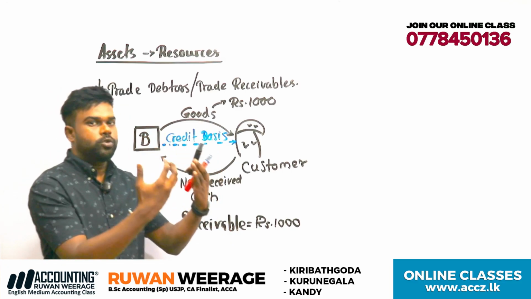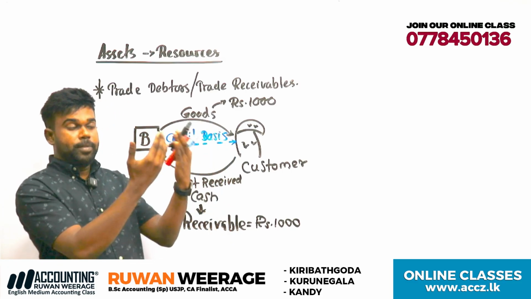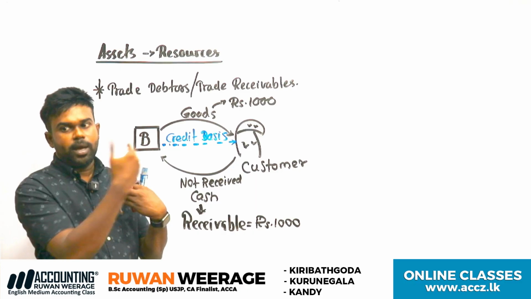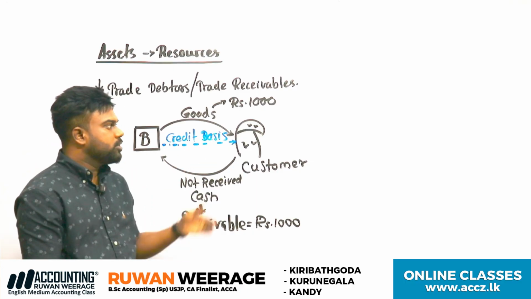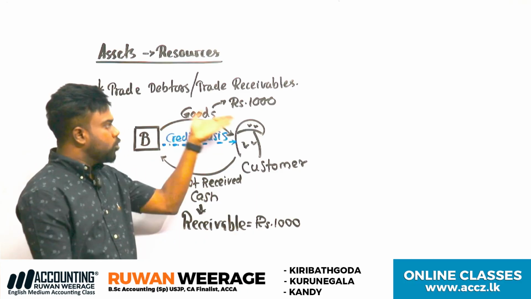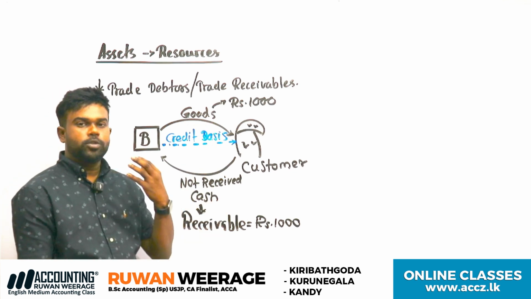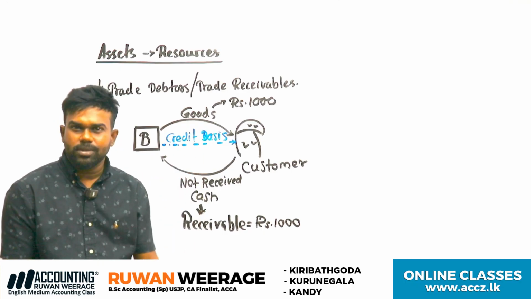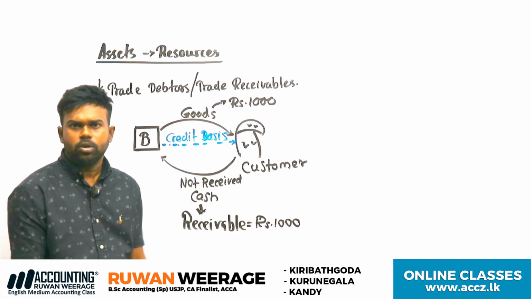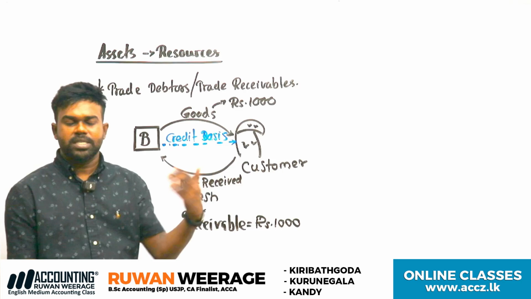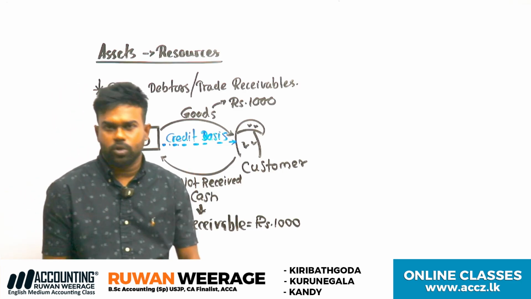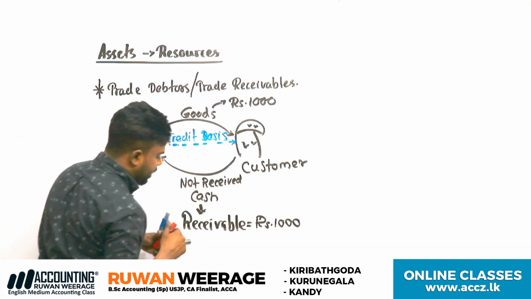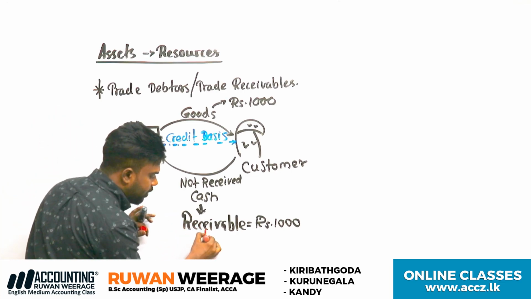You control it as a result of a past event, the goods sold. The future benefit is receiving 1,000 rupees within 2 or 3 months. Can you control? Yes, you can inform them to please settle the balance. Therefore, this receivable balance will be an asset for the business.